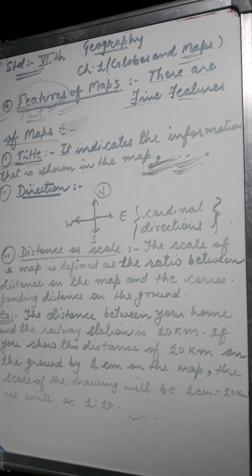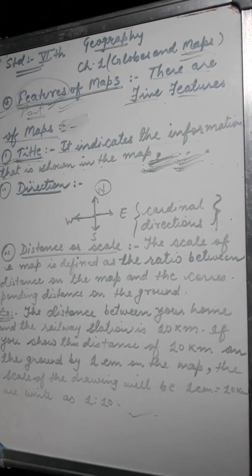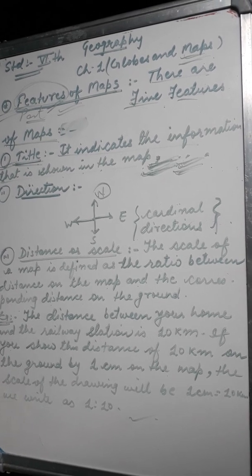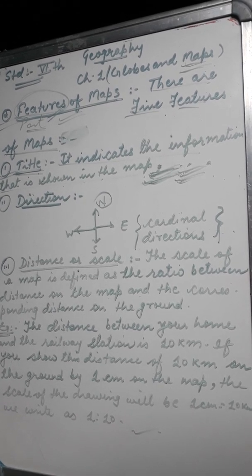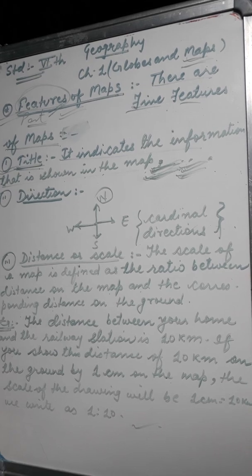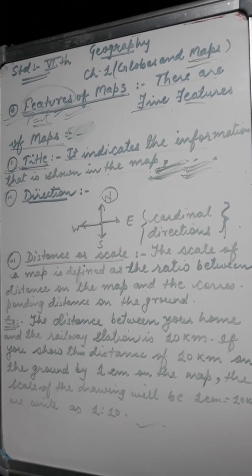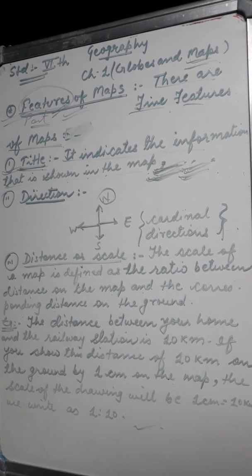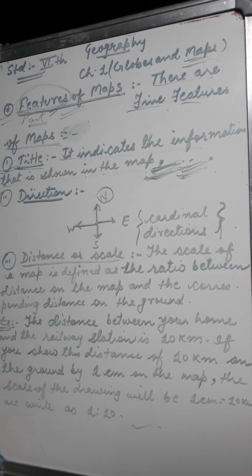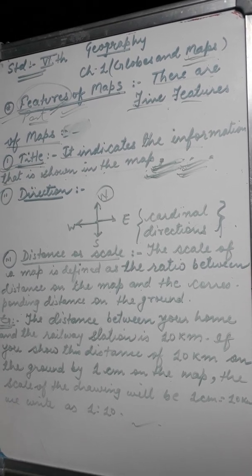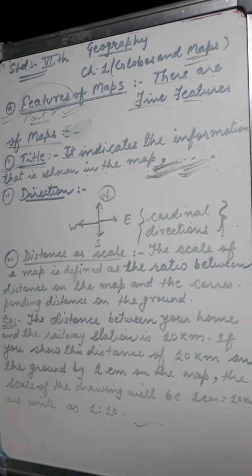The first one is physical. It is also called relief map. Physical maps contain information about landforms. The second kind is political map. It contains information about countries, states, capitals, cities, important towns, etc. A thematic map contains information about climate, distribution maps, crops, minerals, vegetation, etc. Last but not the least is the topographic map.